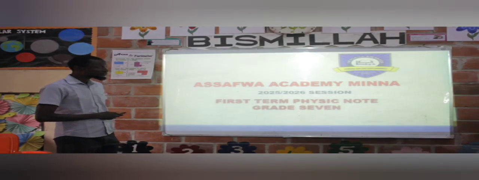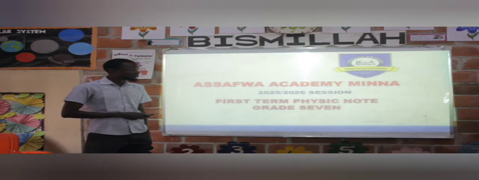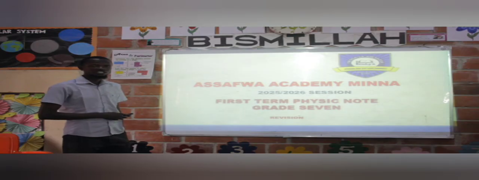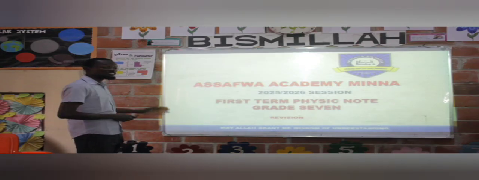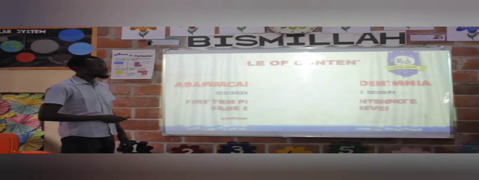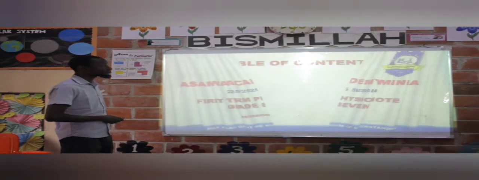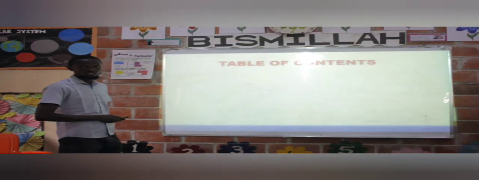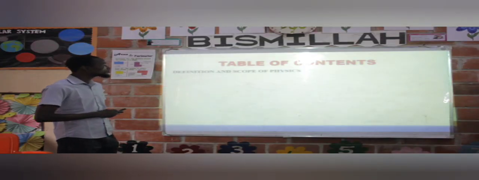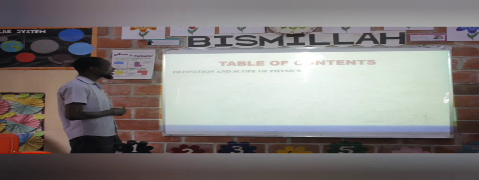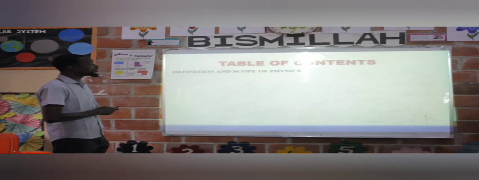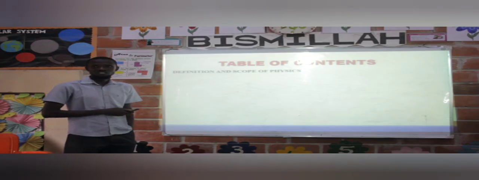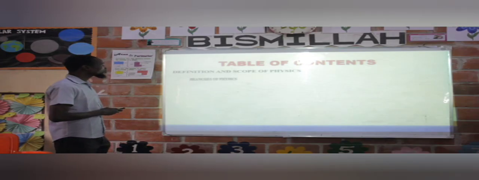This is first term physics notes, grade 7, 2025-2026 session revision. So let's quickly go to the table of contents of the things we are going to be discussing this time around. Let's go together. Table of contents. From the beginning of this term, if you observe your notes, we are able to look at so many things, of which I will start with the definition and the scope of physics. After we discuss that, we move to the next one.